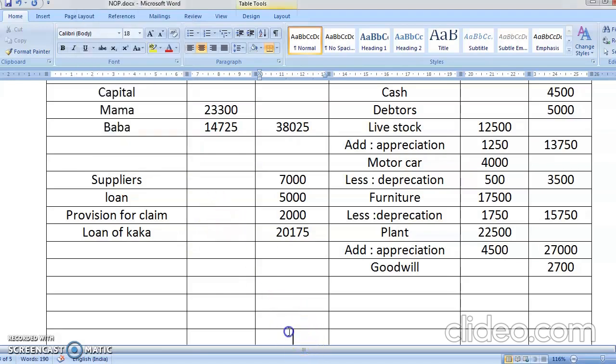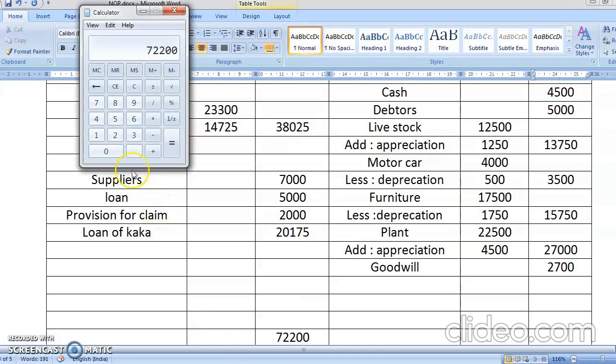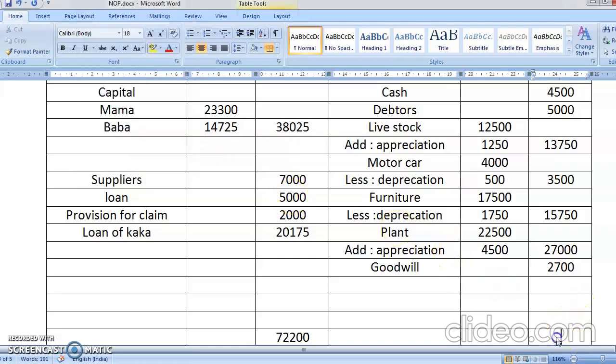So here it is 72,200. Now your asset totaling: 4,500 plus 5,000 plus 13,750 plus 3,500 plus 15,750 plus 27,000 plus 2,700. So that comes to 72,200. So again the same 72,200.